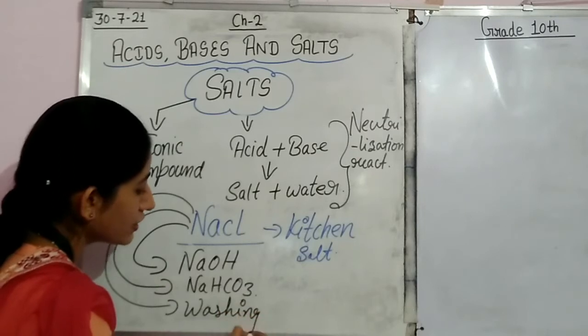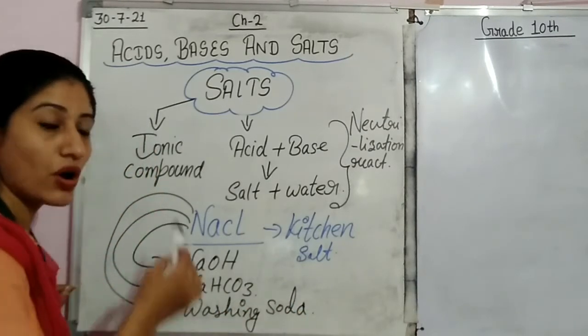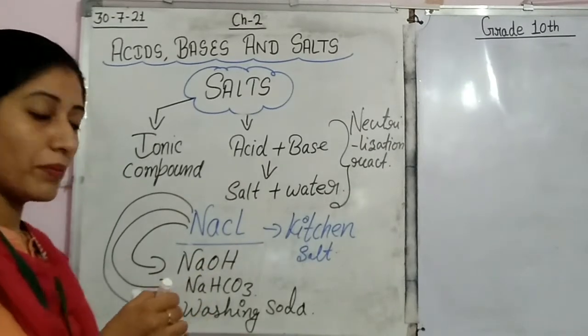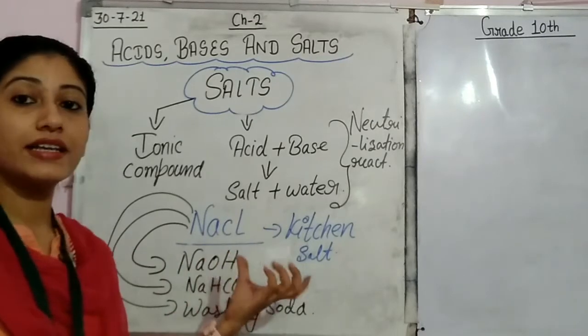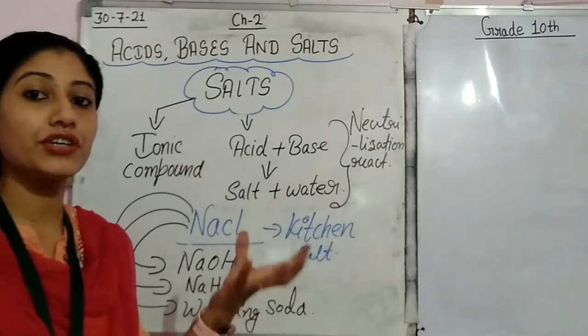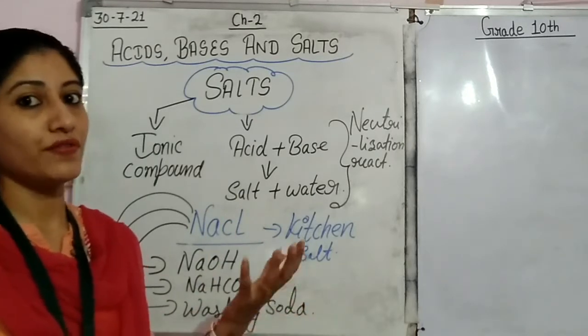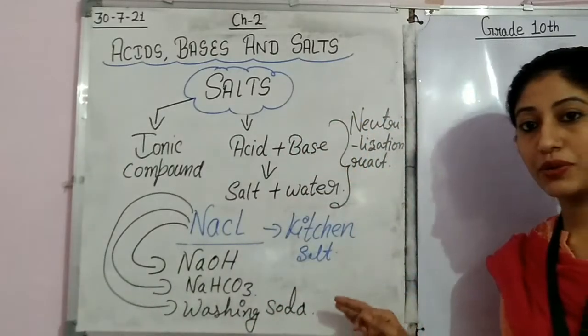In this way, this salt is used in so many preparations. That's why we say that NaCl is a common material required for preparation of different types of salts. I hope this much is clear to everyone.